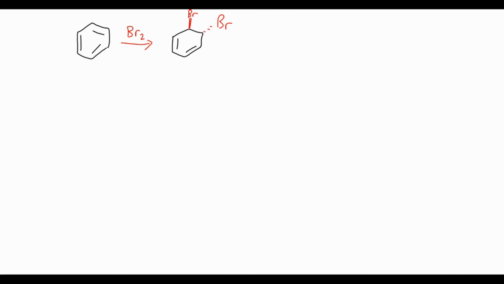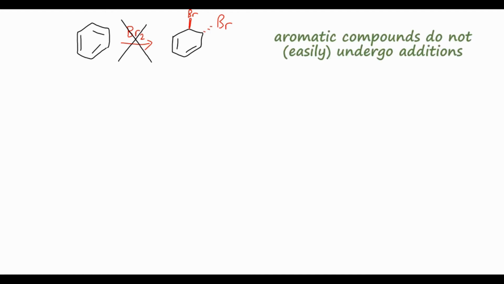However, this reaction does not occur, and this should be our first hint as to why benzene and other similar compounds are very special. They do not undergo these addition reactions to the pi bonds in their structure.